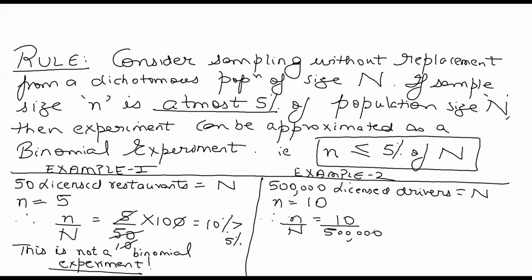If I convert this into percentage, multiply by 100, this is still 1 upon 500. And 1 upon 500 is definitely less than 5%. You can see 1 upon 500 is 0.002. So that means this is a binomial experiment.